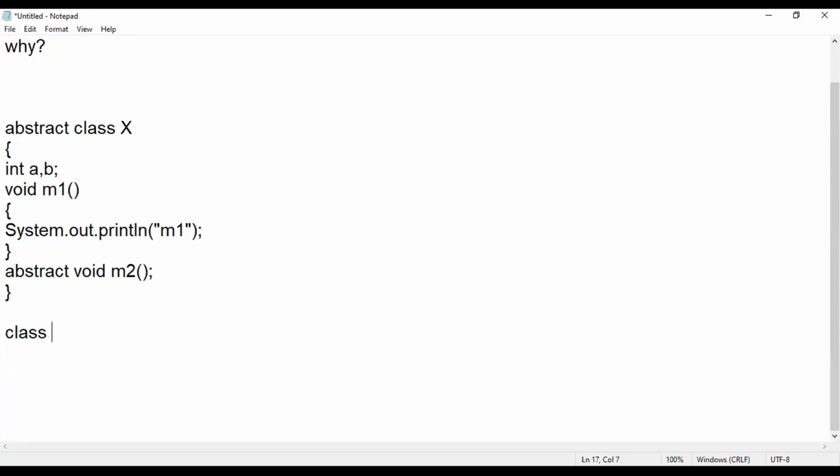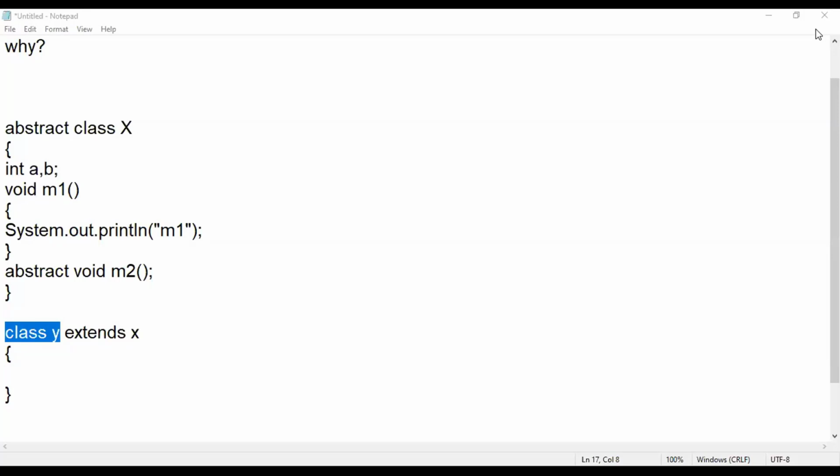You have to create one more class, something like y extends x, right? So now all the methods will be available for the class y. So give an implementation for M2, and create an object of class y. Now let me see a few questions in the chat box, then we will discuss further.